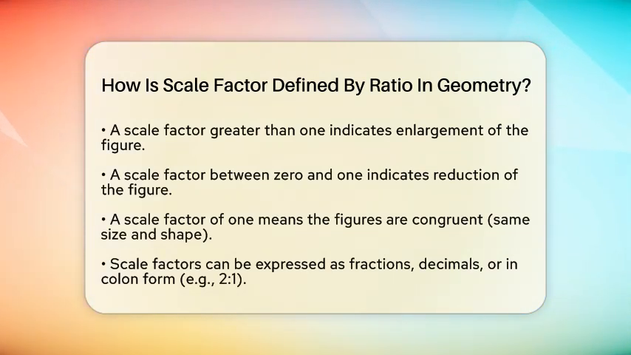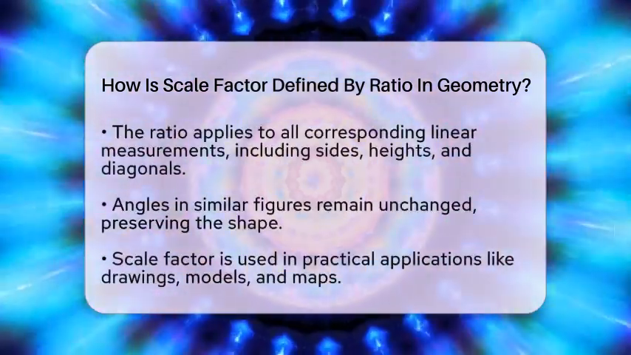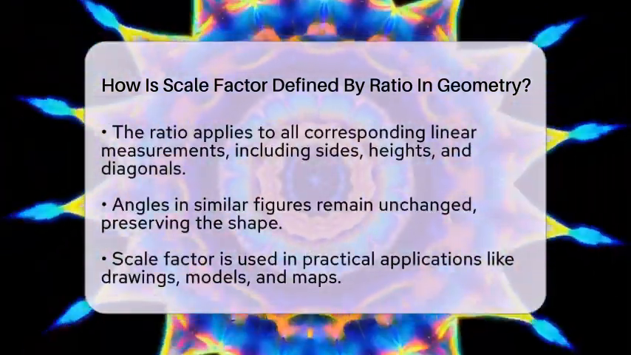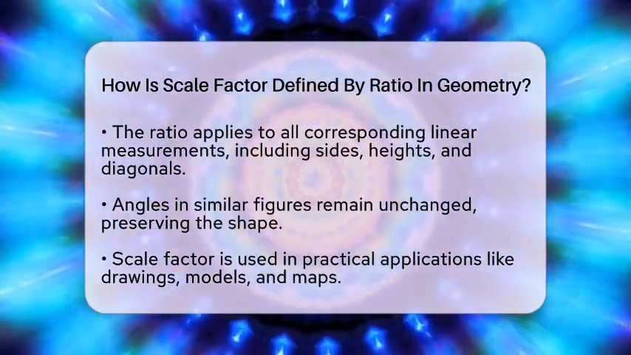Now, what happens when the scale factor is greater than 1? The figure is enlarged. Conversely, if the scale factor is between 0 and 1, the figure is reduced. A scale factor of 1 indicates that the figures are congruent, meaning they are the same size and shape. You can express the scale factor in various ways, as a fraction, a decimal, or in colon form. For example, a scale factor of 2 can be written as 2/1 or 2:1. If the scale factor is 1/2, every length in the new figure is half as long as in the original.